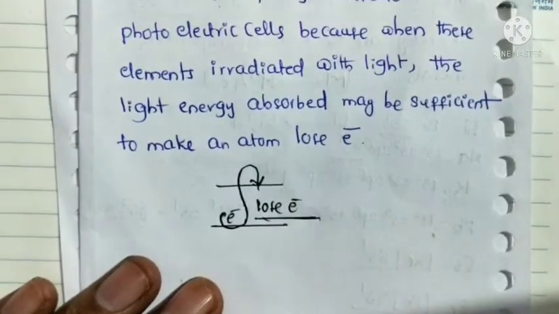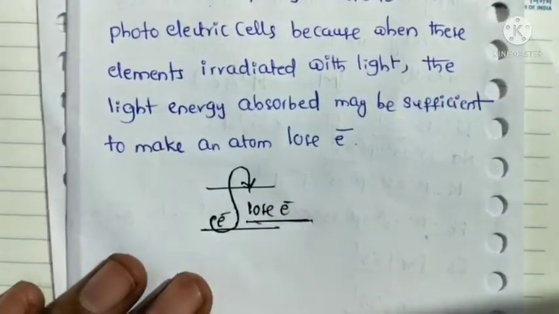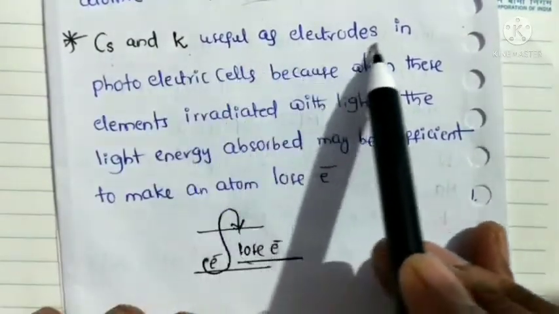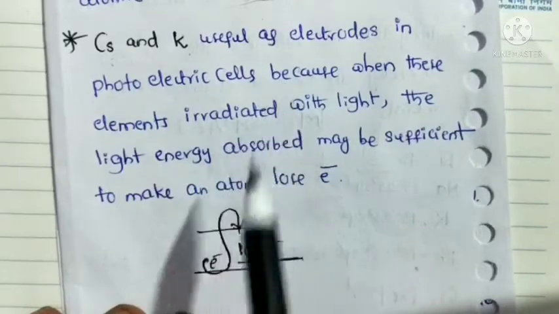That's why cesium and potassium are useful as electrodes in photoelectric cells.